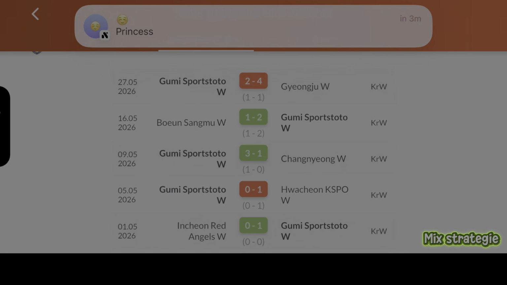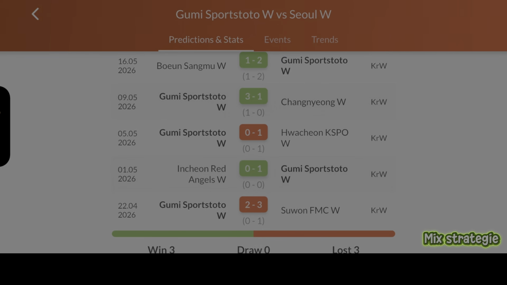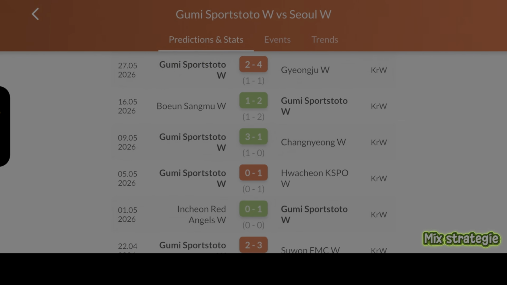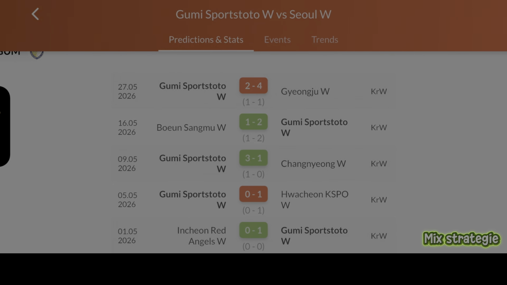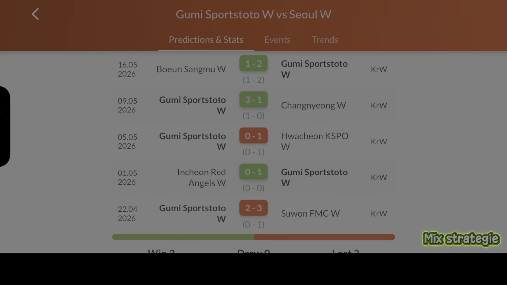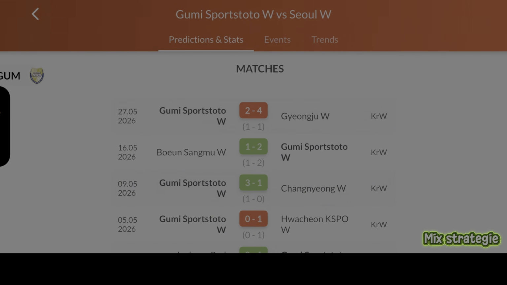Hope you understand me. When they are at home, they score very well. So you can see them putting in 2 goals at home, 3 goals at home. You can see them putting in 2 goals, 3 goals, 1 goal, always trying to make sure they put in a goal. The only time they didn't put in a goal was once in their last 5 matches. This is a very good sign that this team can score more than 2 goals, because this is a 90% chance of putting in a goal.